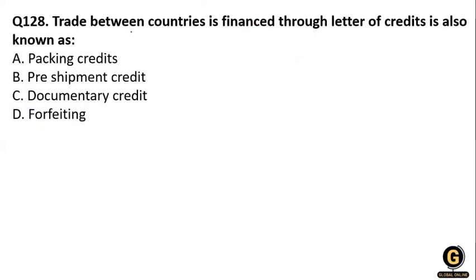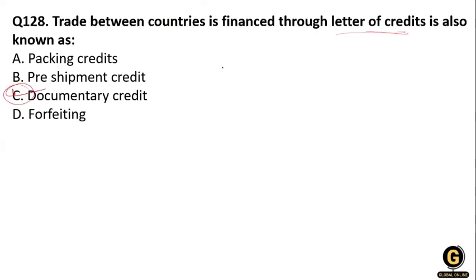Trade between countries financed through a letter of credit is also known as: packing credit, pre-shipment credit, documentary credit, or forfeiting? You know that trade between countries financed with a letter of credit is known as documentary credit.